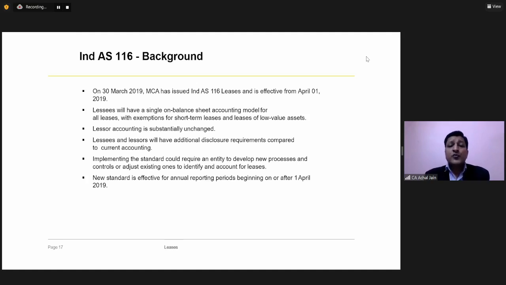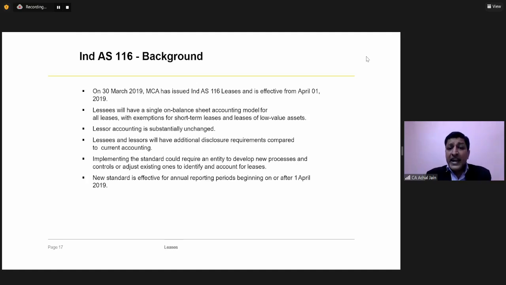And this was applicable for the accounting periods starting from 1st April 2019, wherein IND AS 17 got replaced by IND AS 116. So now, if we look at the IND AS scenario, we have IND AS 116 applicable for all the companies which are on IND AS.